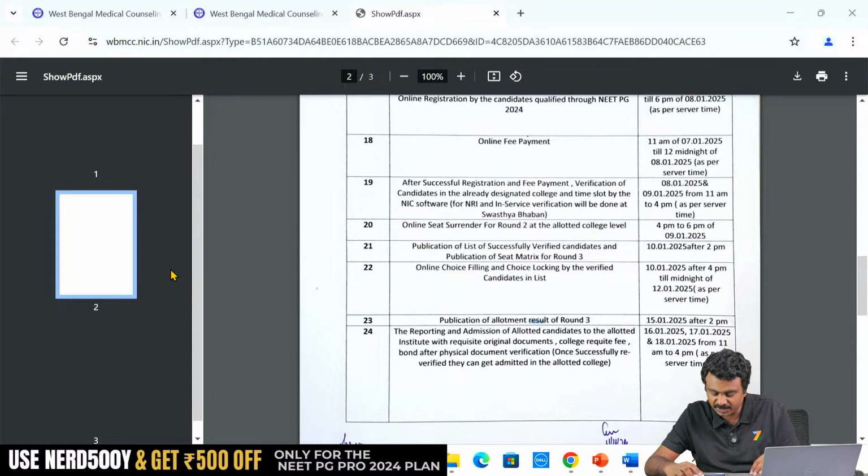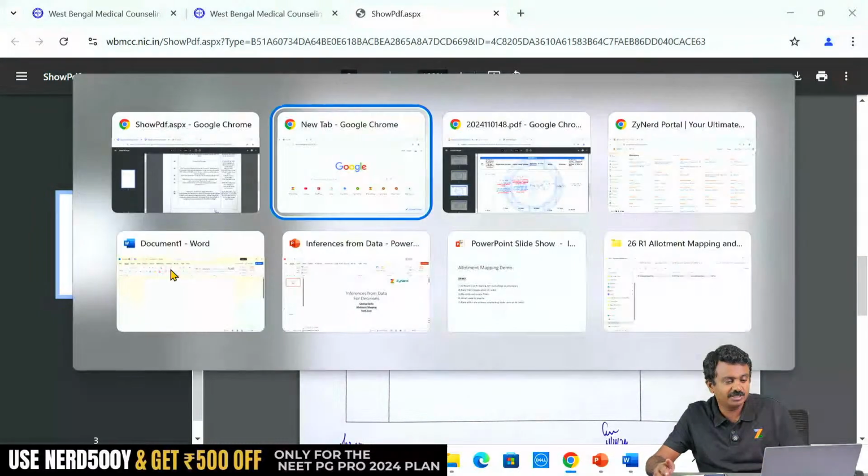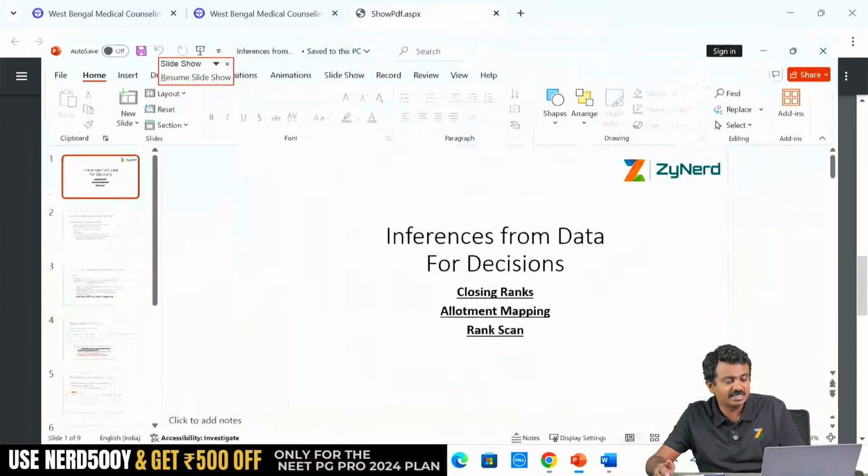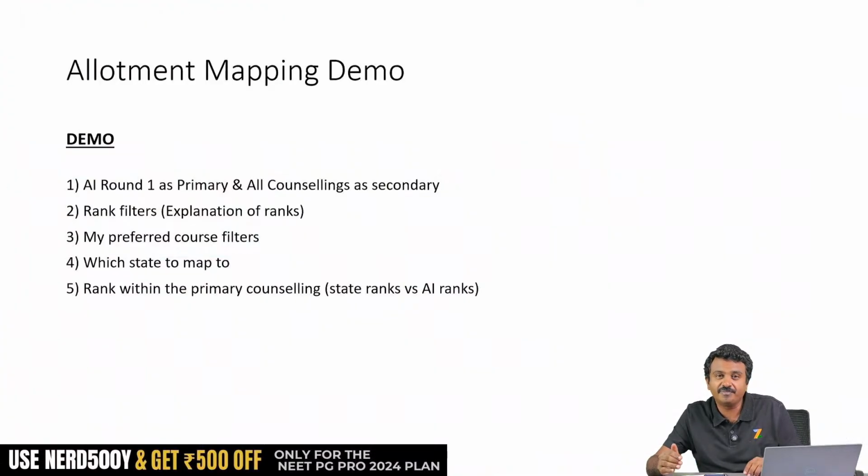From Gujarat, can I participate in state round 2 after All India round 2 allotment and joining? Yes, you can participate in Gujarat state round 2 after All India round 2 allotment and joining. The only thing is, you have joined your All India round 2 seat, so there will be a resignation deadline. Just check on that resignation deadline timeline. Before that, if Gujarat results are published, you can join Gujarat state round 2. Is a state R2 candidate eligible for All India round 3? It depends on the state what your penalty is. You are eligible for All India round 3.